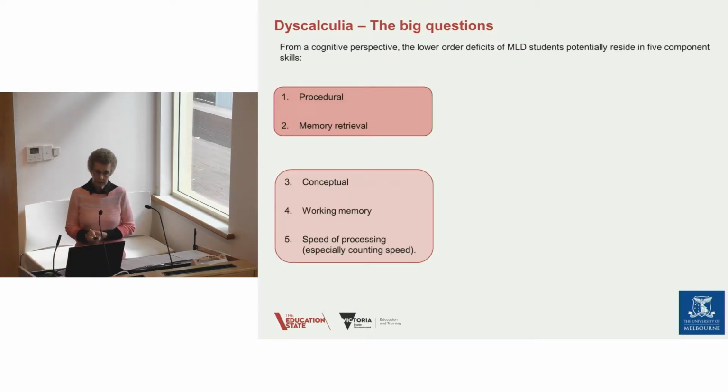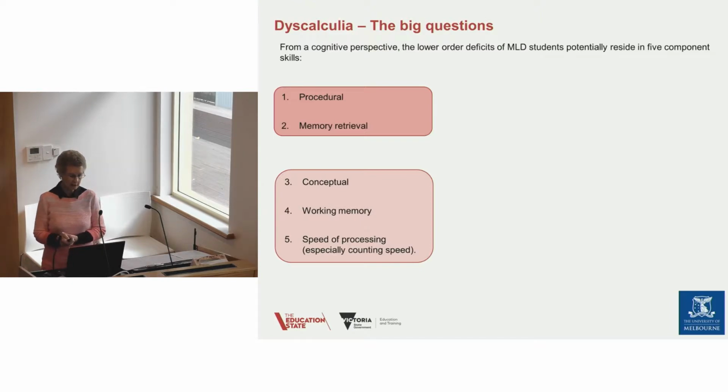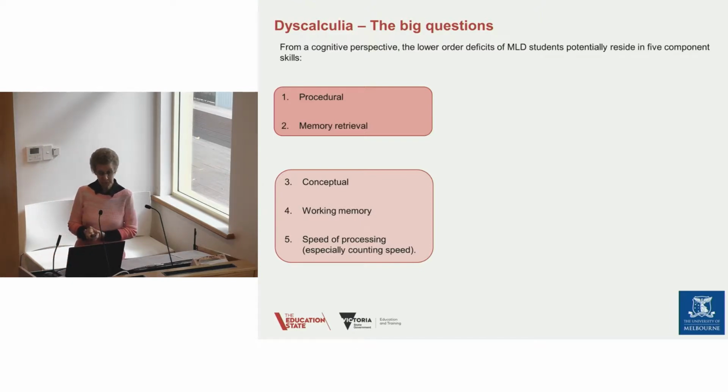And then we have these other components which are critical for making progress beyond the most basic number processing. Conceptual understanding is one of those. If you don't understand what the procedure is about or why it's there, then you are going to forget what the procedure is. And that requires your working memory.